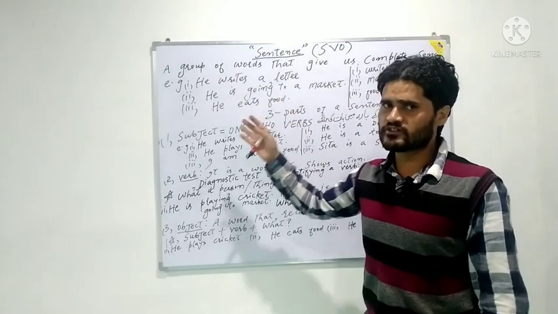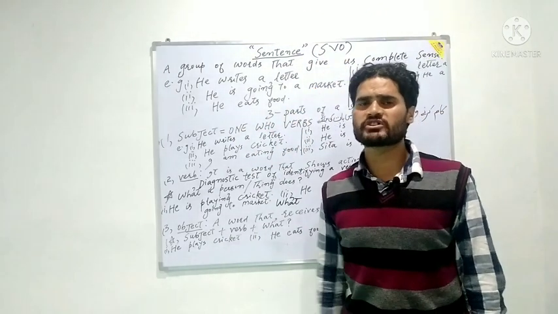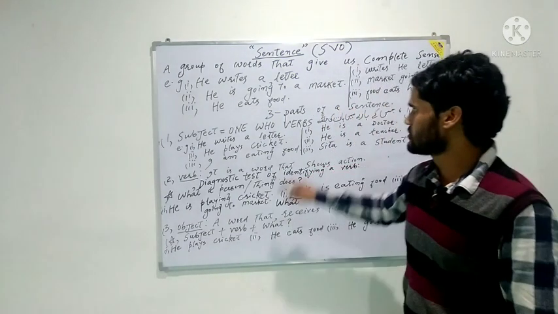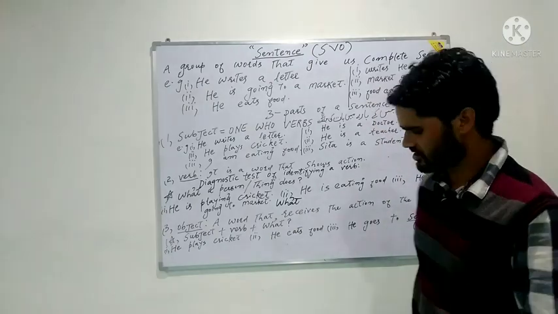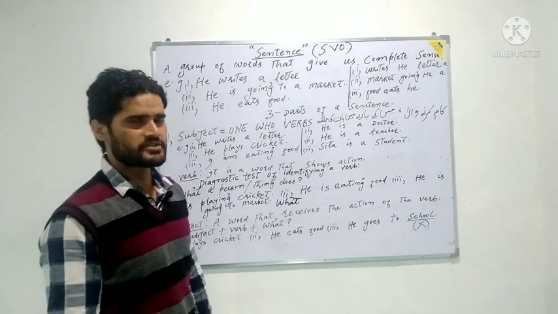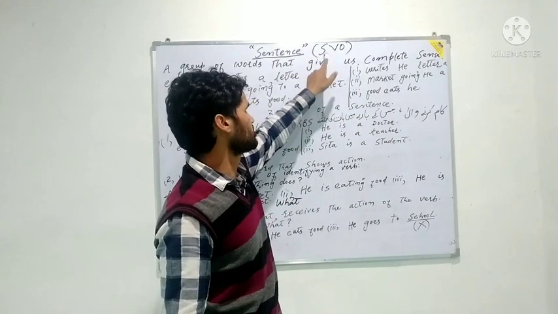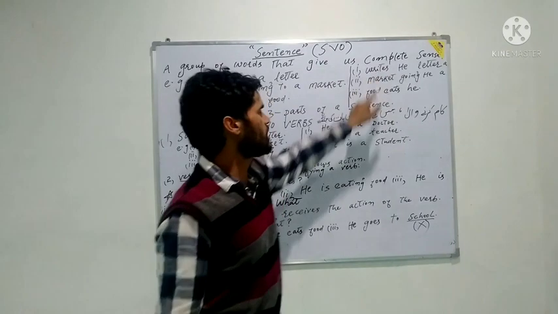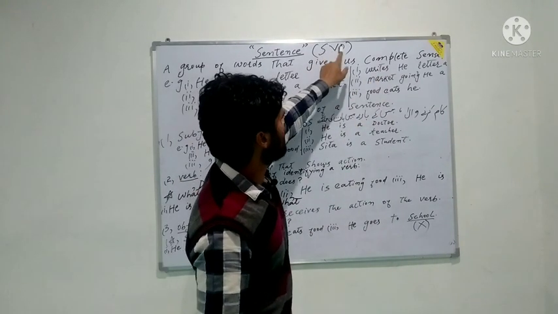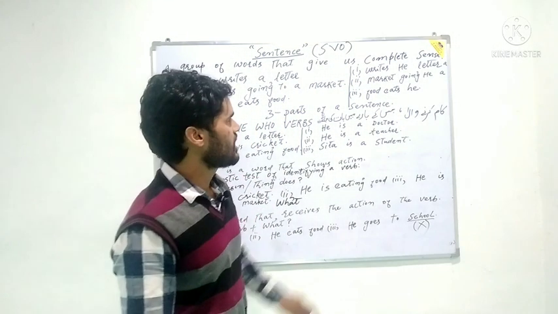If a group of words conforms to this principle of English grammar, then we can say that it is a sentence. Otherwise, it is not a sentence. So, here we will look into the second column. "Writes he letter a." It is not a sentence because it does not conform to the general rule of sentence construction, that is SVO. We have the verb first here. The verb is between subject and object, but here it comes first. That is why it is not a sentence.